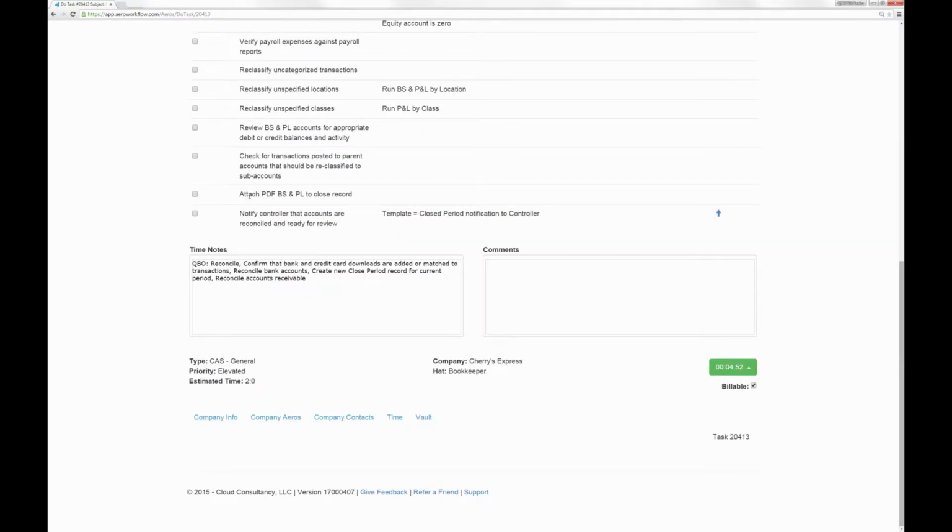So you've got all of these steps that your staff can do. As they click each one off, it's putting notes in the time notes. They can also put some notes here in the comments. Now the comments is an internal section. This may be some feedback that you don't want on your time notes because time notes, remember in QuickBooks, time notes can be pulled onto an invoice.